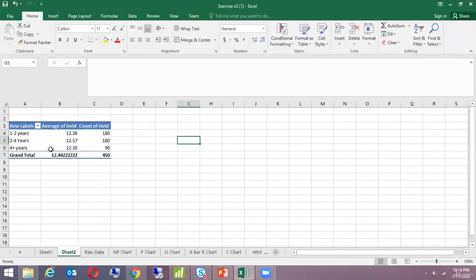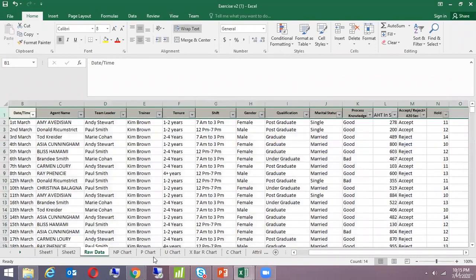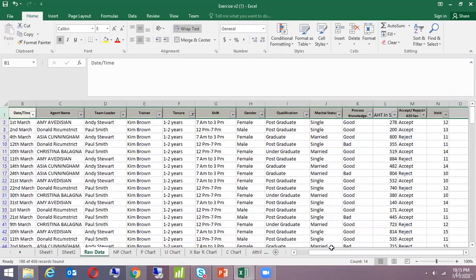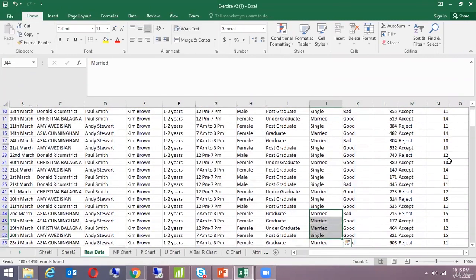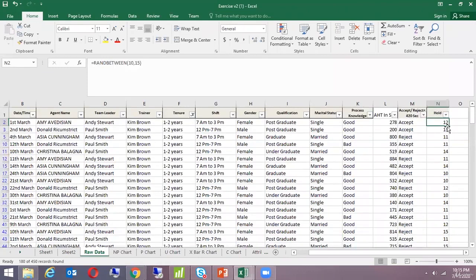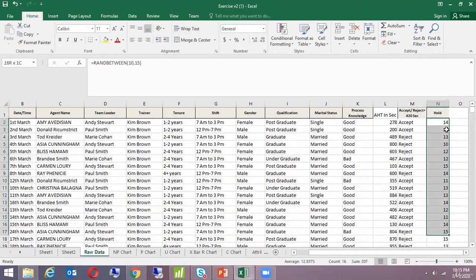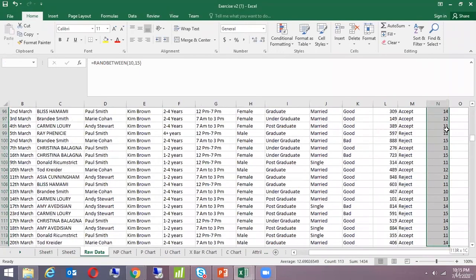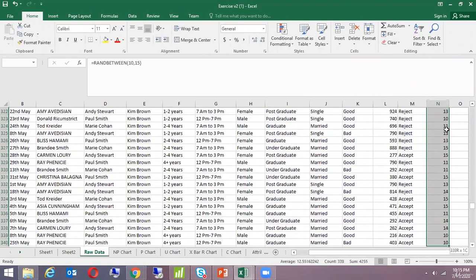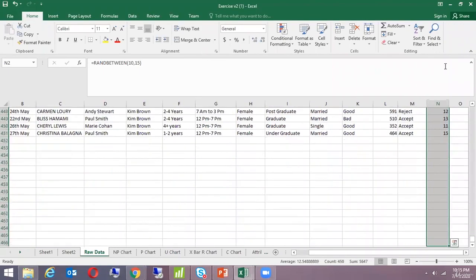So I can play with some data for 4 plus years. Sorry, I can play with some data for 1 to 2 and make it non-significant. So allow me a minute. And let me put some numbers here, some significant numbers. I'm just playing with the data to make you understand, but never do it while doing the test. This is only for training purposes, not to be done for any real data.